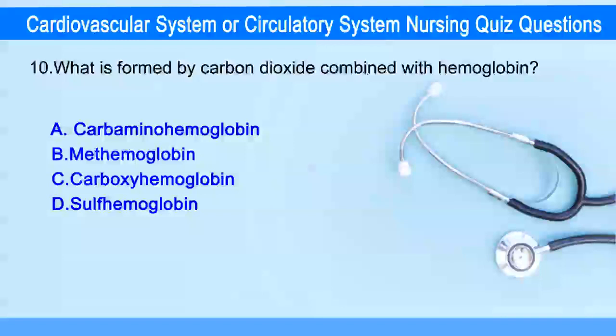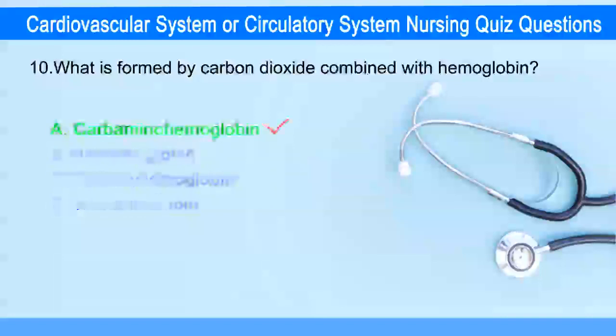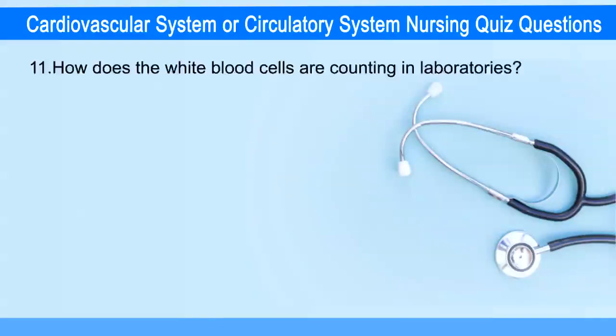What is formed by carbon dioxide combined with the hemoglobin? Answer is option A, carbaminohemoglobin. Next question. How does the white blood cells are counting in laboratories?